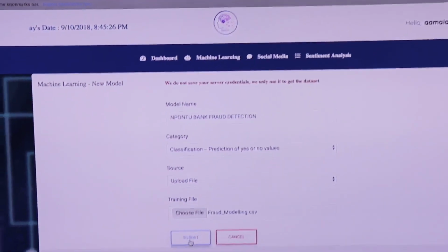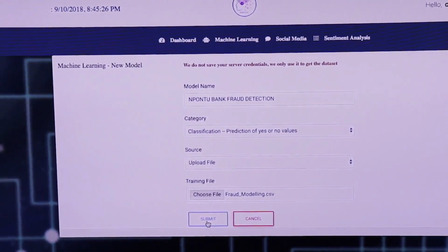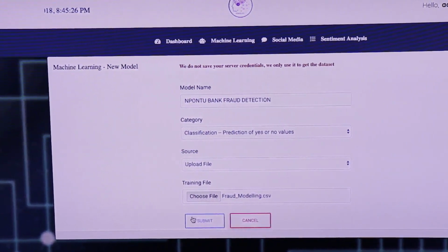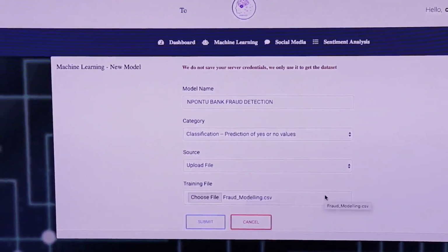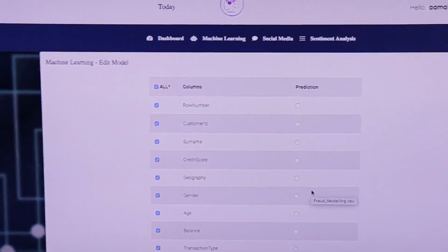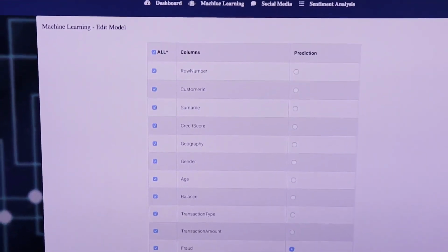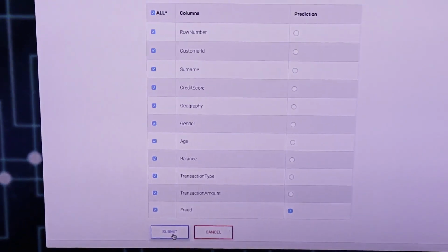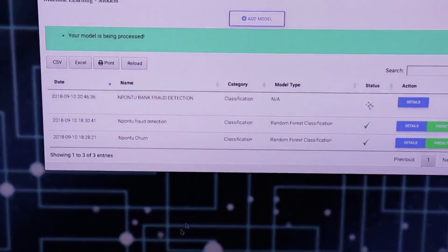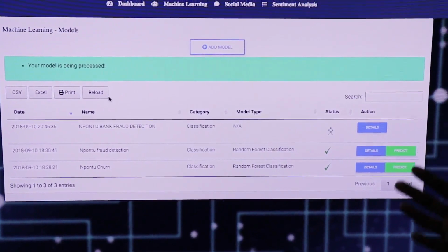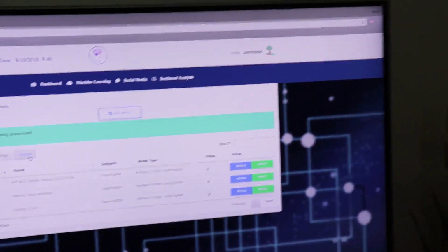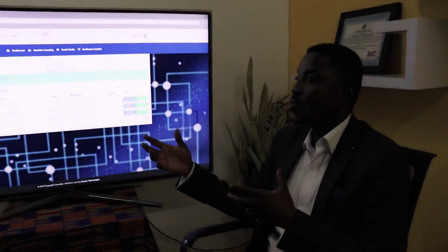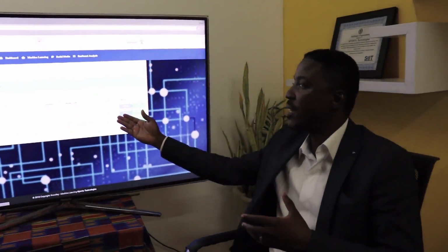When you click on submit, it will bring all the columns. It tells you that the last column is what to detect, whether it's going to be a fraudulent activity. So you click on submit, then it begins to analyze. What this does is that it's going to train on the data, and behind the scenes, it will run all the algorithms that the data scientist would have run. This is where we mentioned automating the data scientist's job.